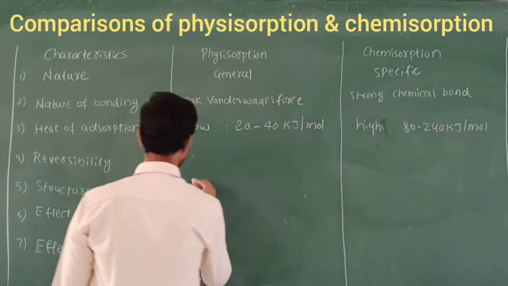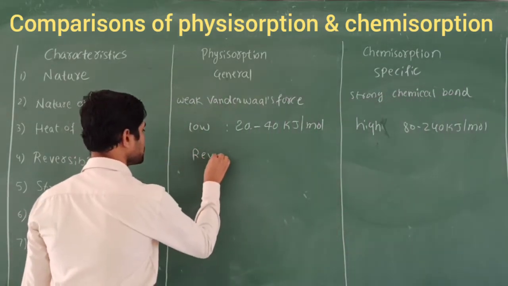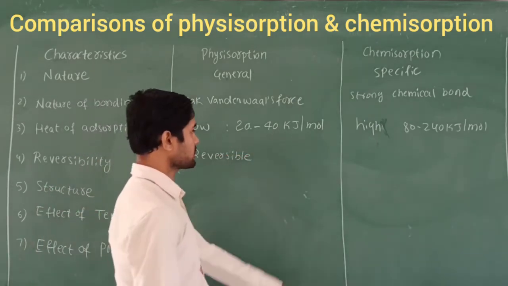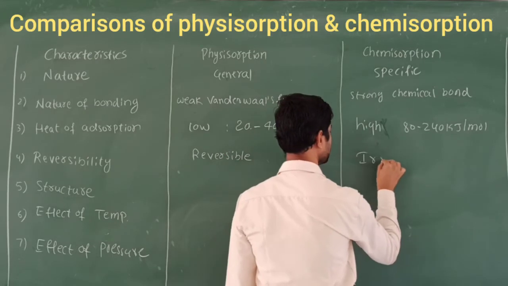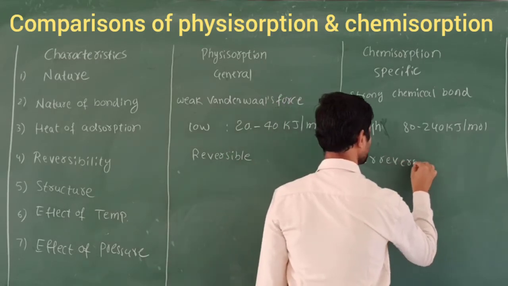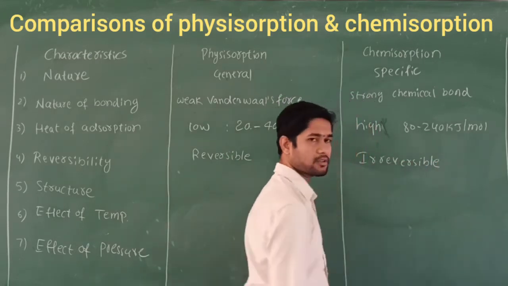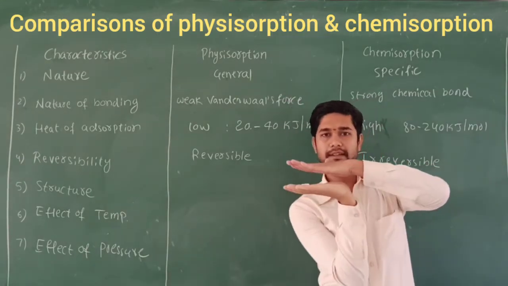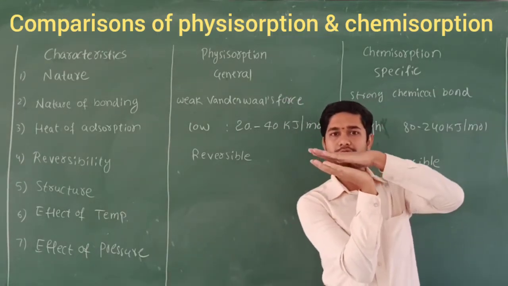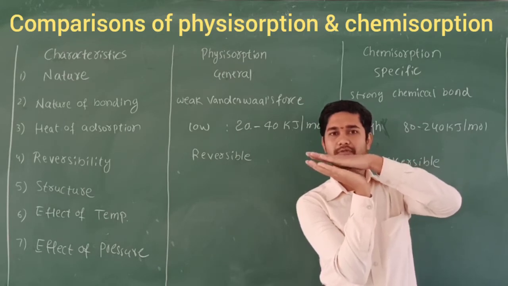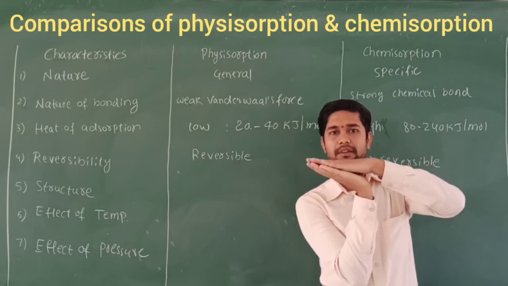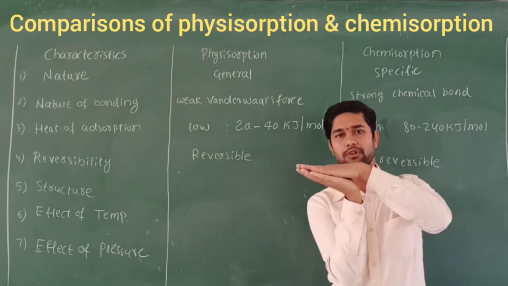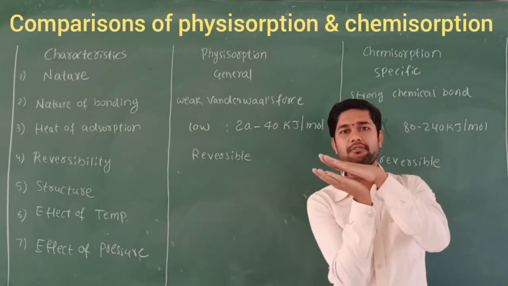Usually physical adsorption is reversible in nature, whereas chemical adsorption is irreversible. Why? If I take this as the adsorbate and this surface as the adsorbent, due to the weak van der Waals force of attraction, it can also be removed sometimes after the adsorption has taken place. You can remove it easily because of the weak van der Waals force.